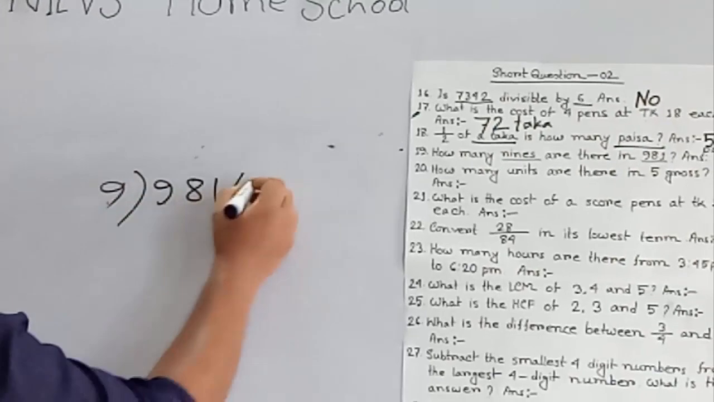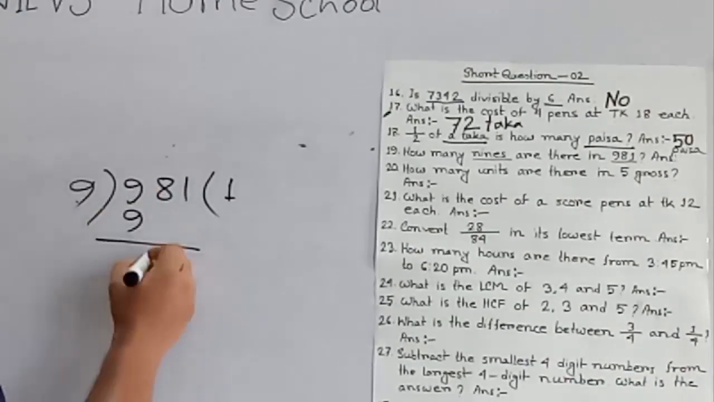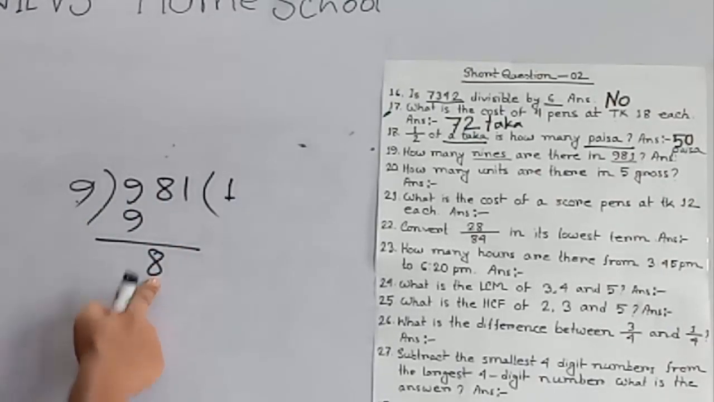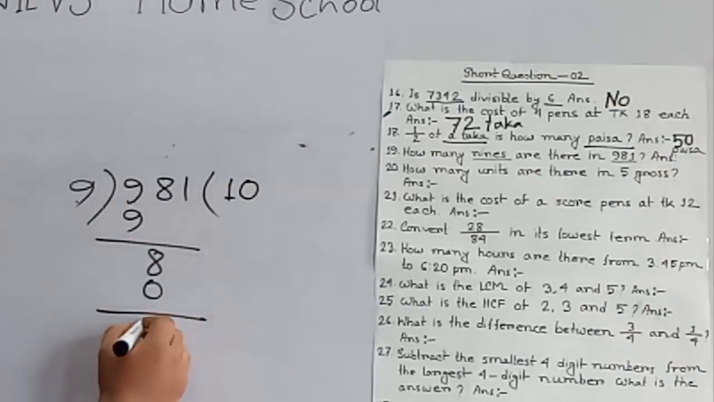So 9 goes in 9 one time. 9 ones are 9. If we subtract, then we get 0, and 8 is placed here. In 8, 9 goes in 0 times. That means 9 zeros are 0. If we subtract, then we get 8, and this 1 is placed here.